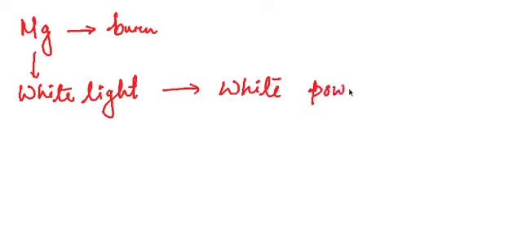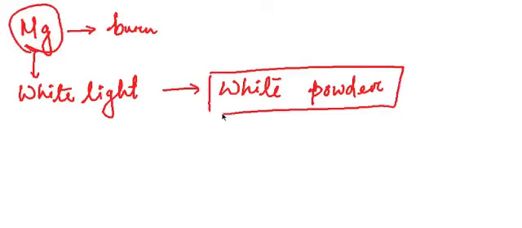It's a white color powder. Initially magnesium was a shiny metal, and afterwards we are getting one white color powder. This white color powder is nothing but magnesium oxide.